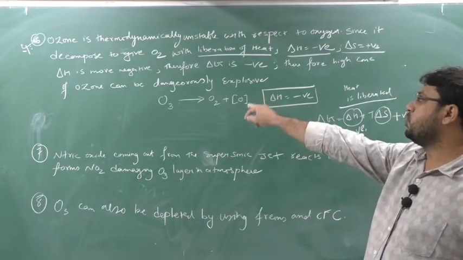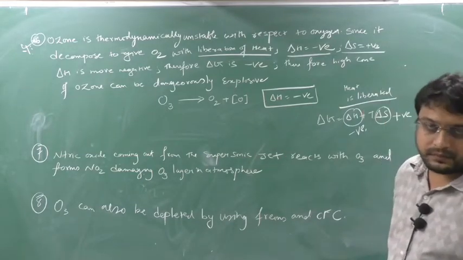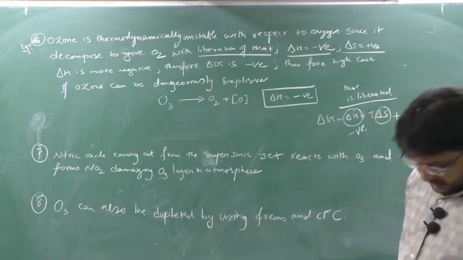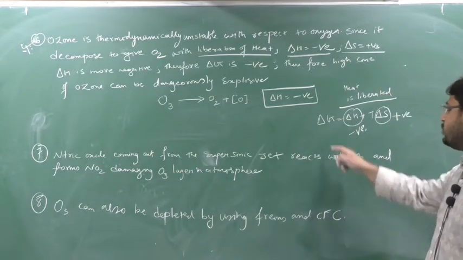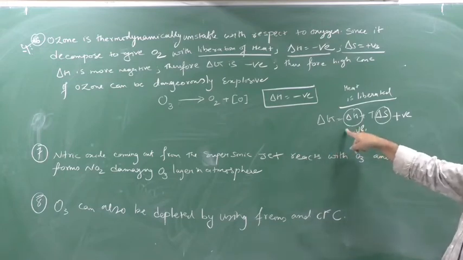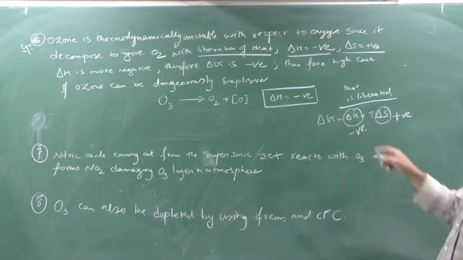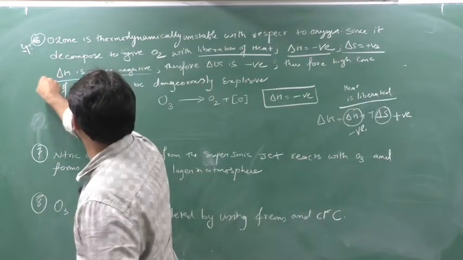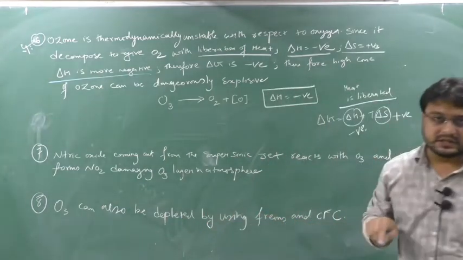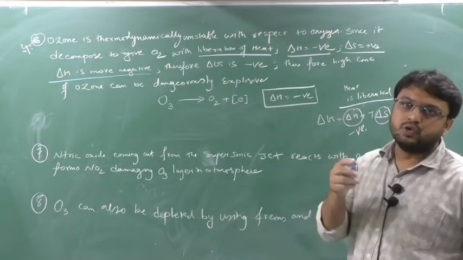Ozone is converting into O2 and O, means one more extra product O is formed, so randomness also increases, which means delta S is positive. So if you see the Gibbs-Helmholtz equation, delta G equals delta H plus T delta S, delta S is positive here, delta G is negative. But experimentally it is proved that delta H is more negative. So when this delta H is more negative, whose effect will ultimately be there?